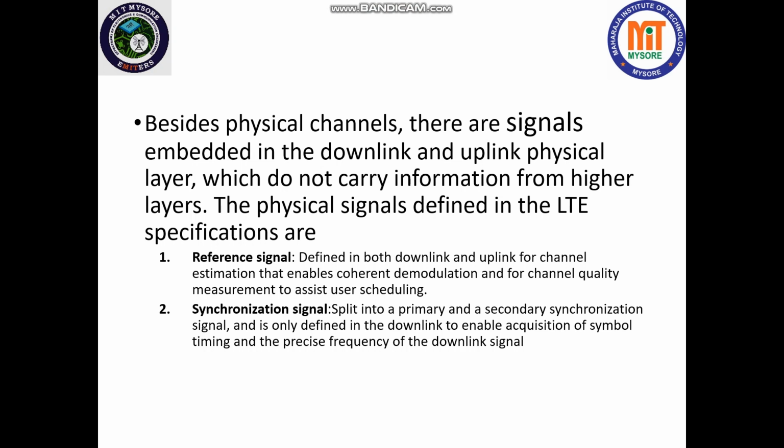The synchronization signal is split into primary and secondary synchronization signals and is only defined in the downlink to enable acquisition of symbol timing and the precise frequency of the downlink signal. The synchronization and reference signals are important signals used in the uplink and downlink of any LTE system.